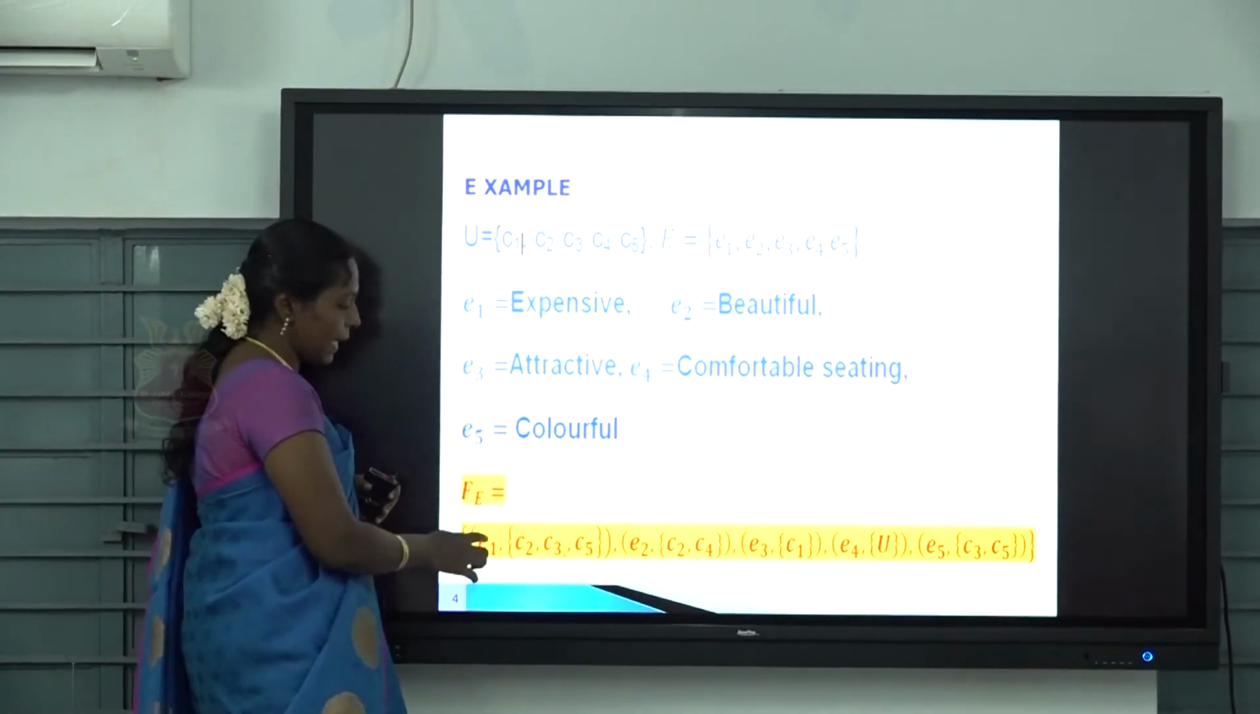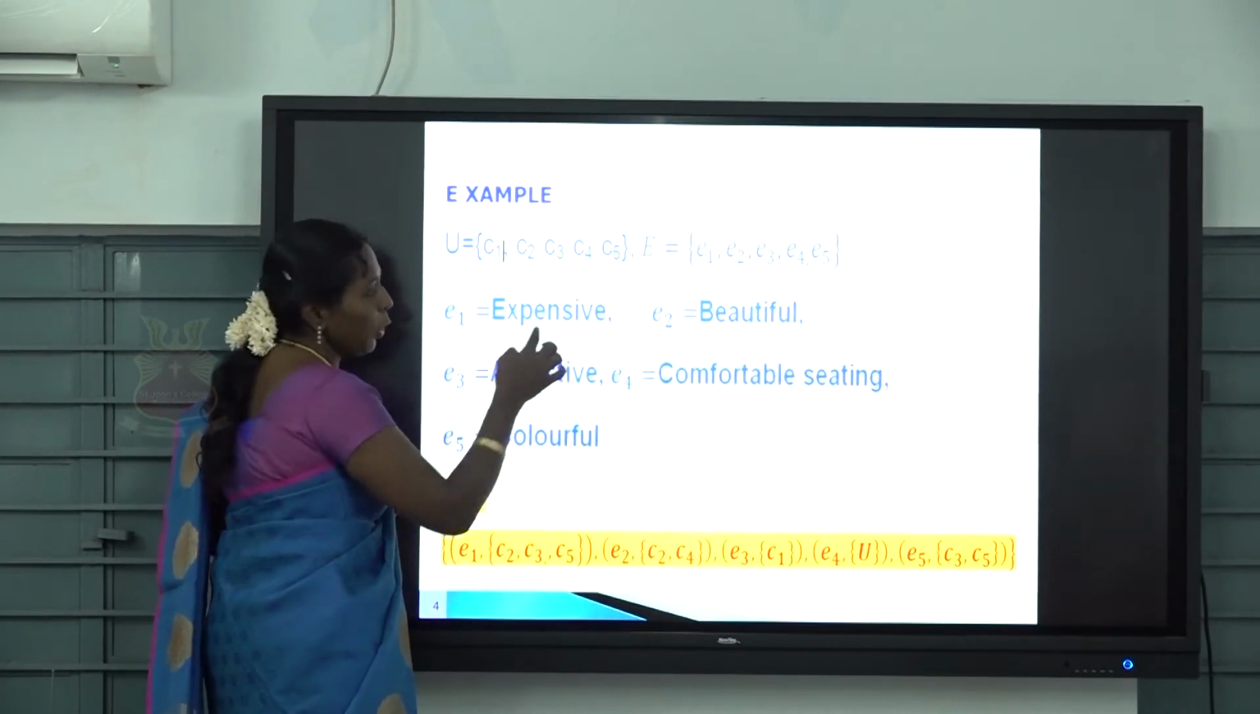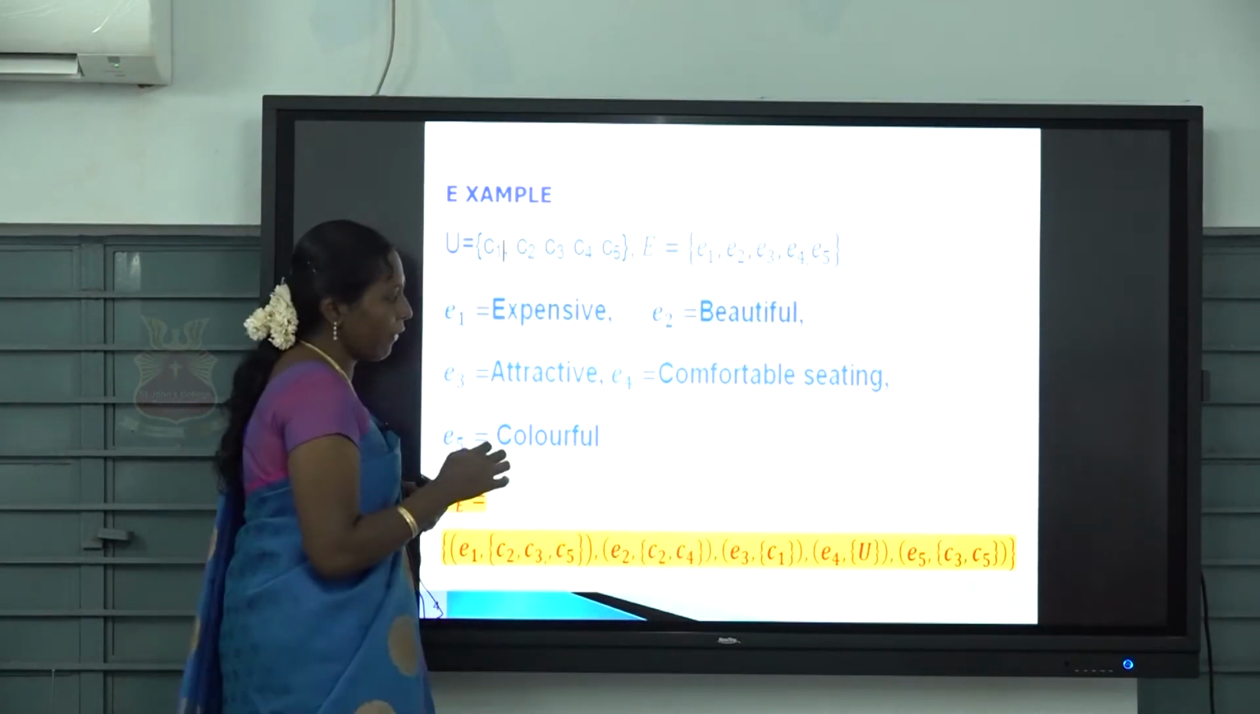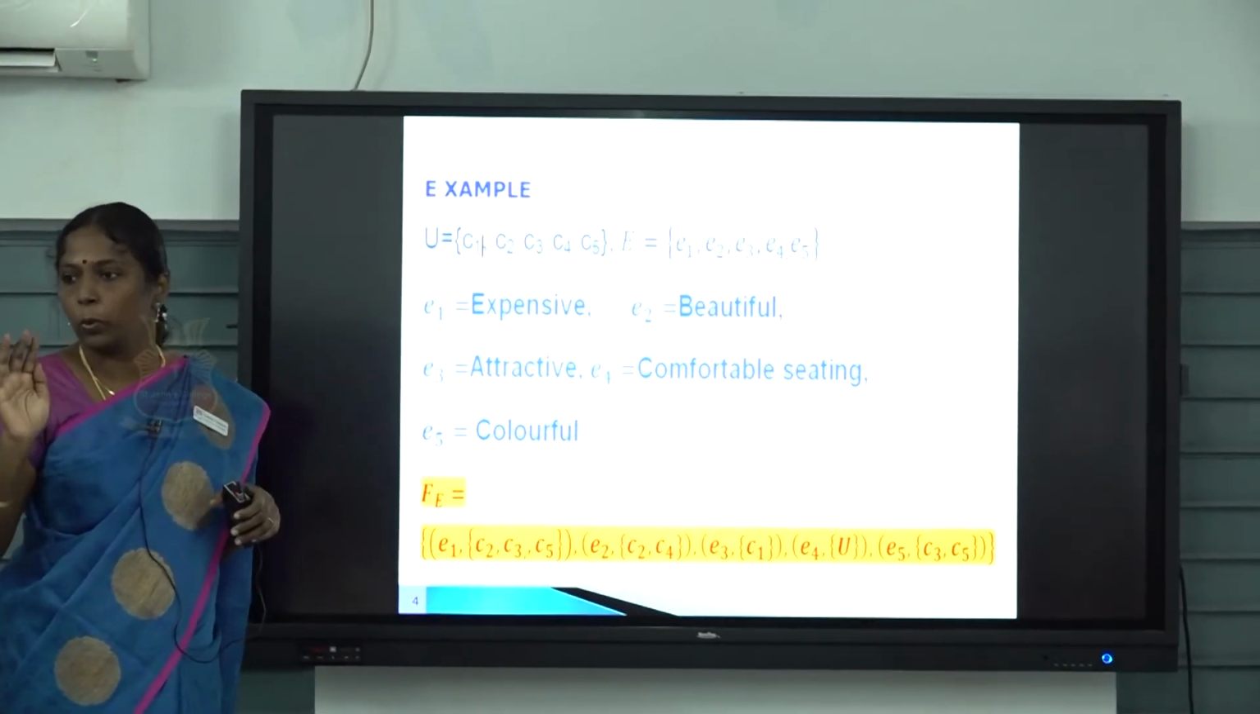So this means the cars that are expensive, this means the cars that are beautiful, this means the cars that are attractive, and the next one is comfortable, like that. So this is by your opinion.